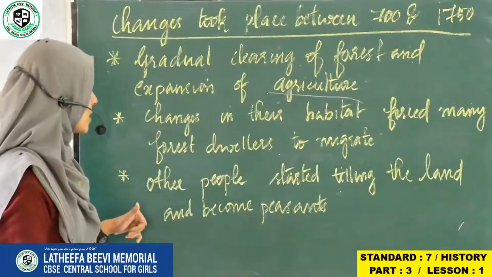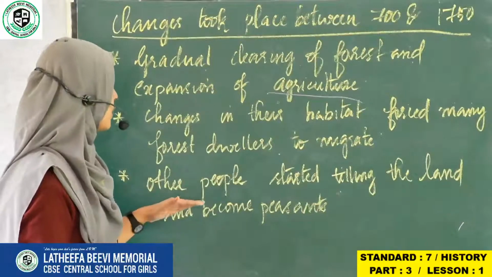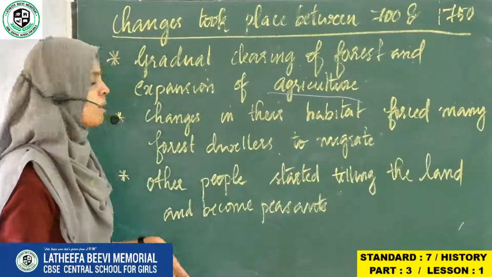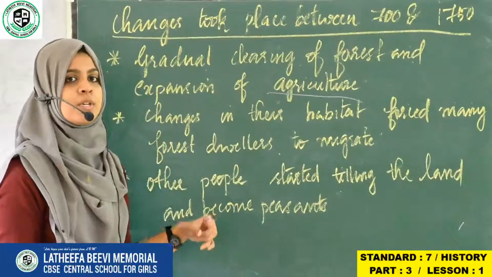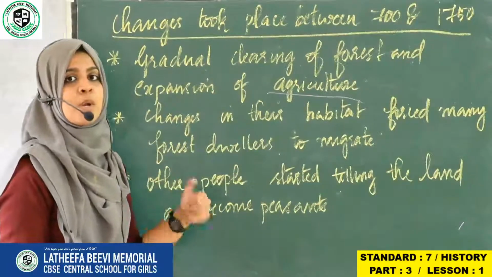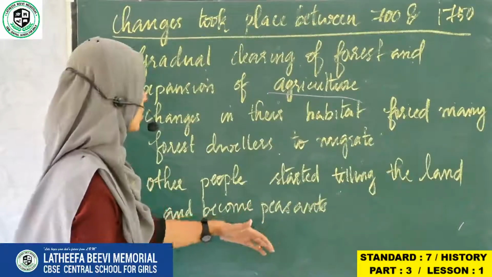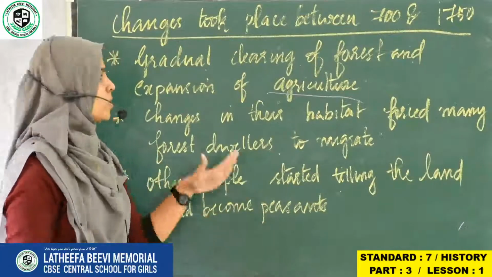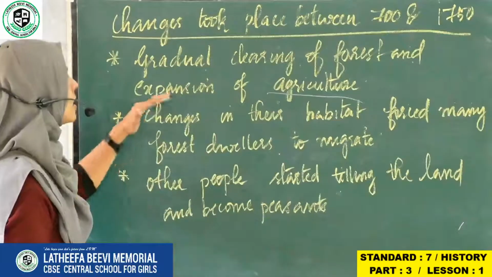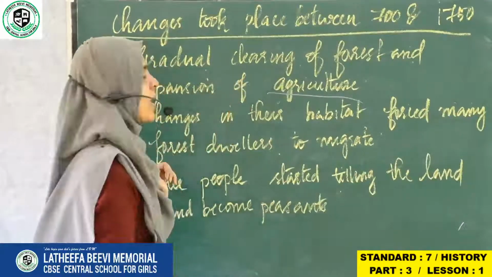And the third one is other people started tilling the land and became peasants. Many other people who lived in that particular area started to till the land. Till the land means to plow the land. They plowed the land, and what did they become? Peasants or farmers.